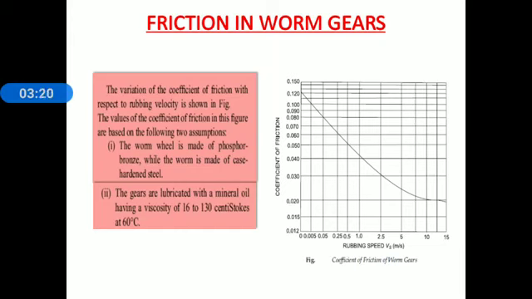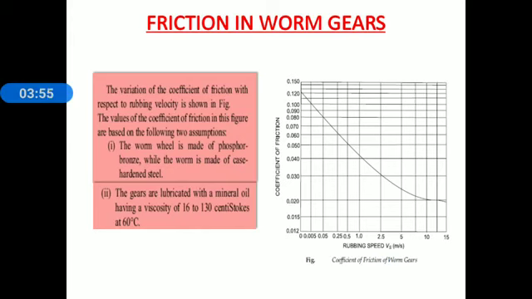Again everyone observe the figure which is shown on the screen. Figure name is coefficient of friction of worm gears. In this figure, on the x-axis there is the rubbing speed Vs in meter per second, and the value varies on the x-axis from 0 to 15. On the y-axis is the coefficient of friction mu, and the value of the coefficient of friction varies from 0.012 to 0.150.